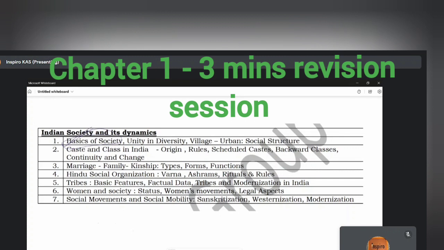So we saw what Aristotle said. Next we went on to see the features of Indian society. When it comes to Indian society, we saw that Indian society is a diverse society. Indian society is a rural based society. Indian society is an agrarian society. Indian society is a predominantly patriarchal society. Indian society is basically a cultural based society, a superstitious society. So all of this we saw when we saw the characteristics of Indian society.